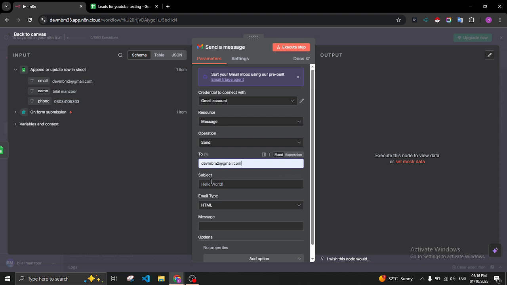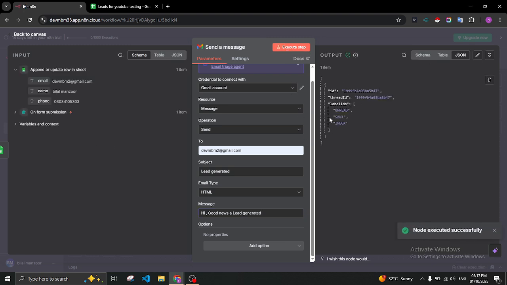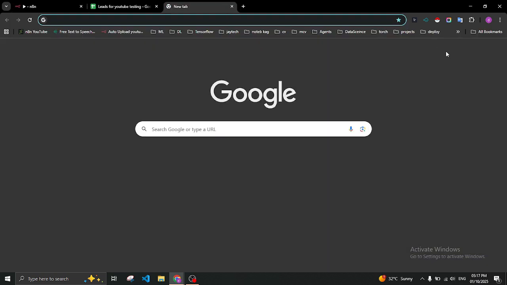We will select that, and here we add the subject. Let's say, lead generated, and here we add the same message in the message box. Hi, good news, a lead generated. Okay, that's good. And after that we will click on send. Okay, great. It sent the output, but no error. It means it sent the email.